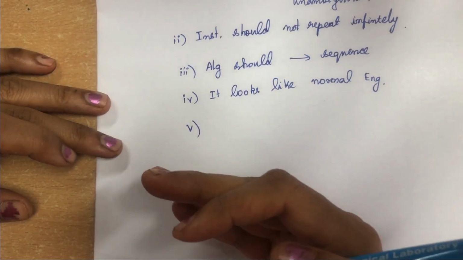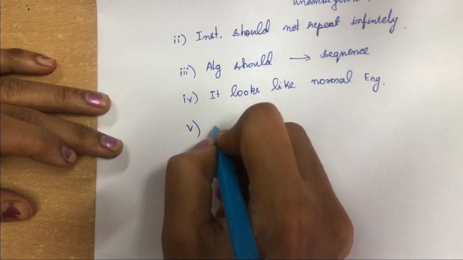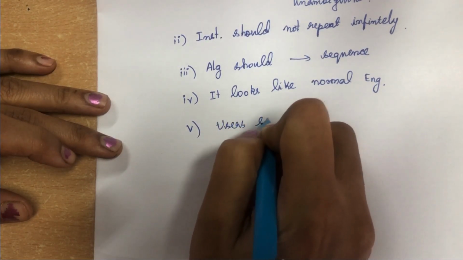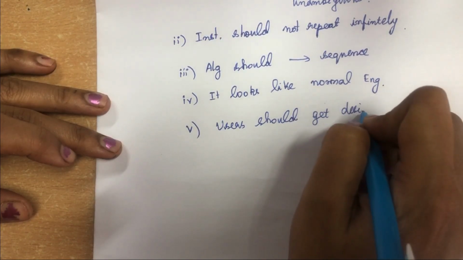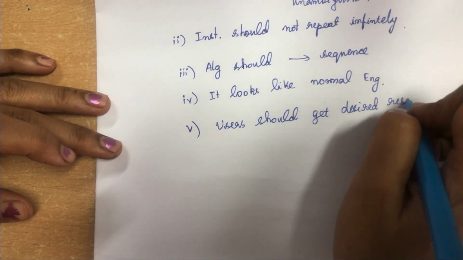And the fifth characteristic is, after the instructions are executed, the user should be able to get the desired result. So after you execute the algorithm, users should get the desired result. So these are the characteristics of algorithm.